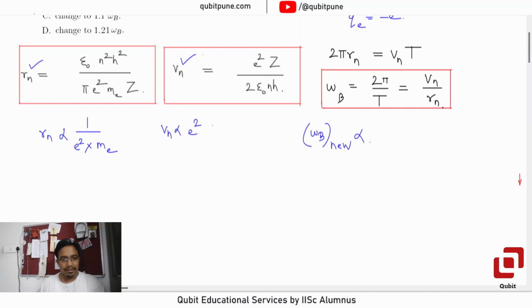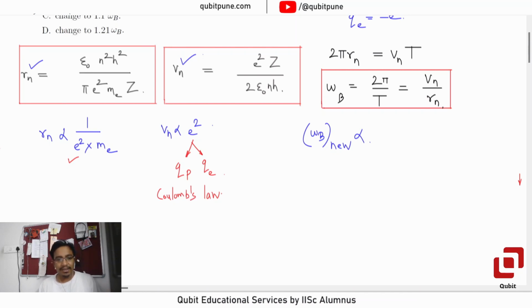Observe that this e squared is actually charge on proton into charge on electron, and the same thing applies here also. That e squared comes from Coulomb's law, because the other equation mvr equal to nh upon 2 pi doesn't have charge on electron, so it has to be the Coulomb's law expression, q1 q2 upon r squared.